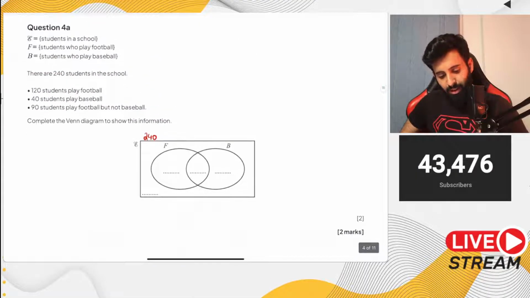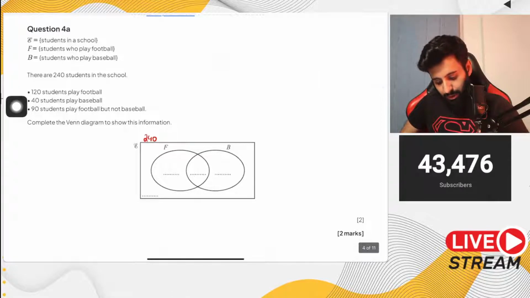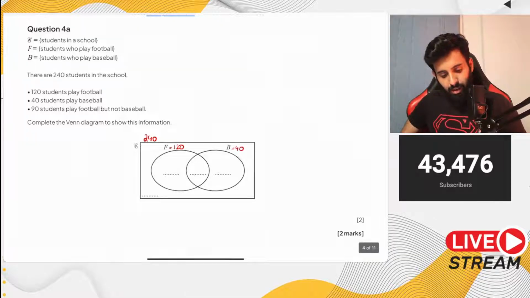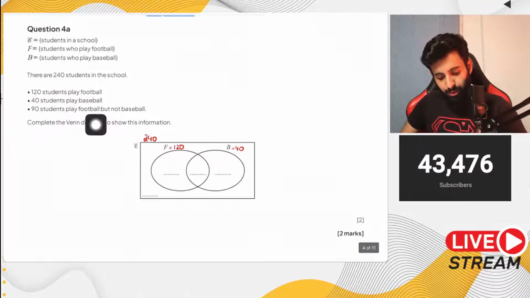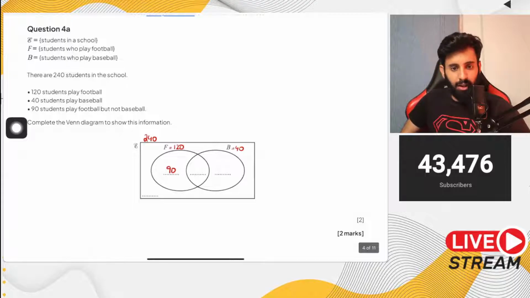So 120 students play football, so the total of football is 120. 40 students play baseball, so the total of baseball is 40. 90 students play football but not baseball, so these 90 are football only. Where will they go? We'll have them over here.